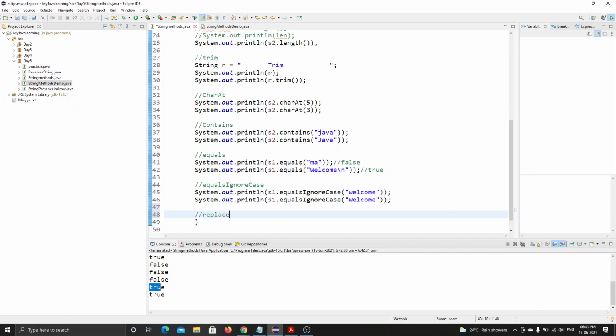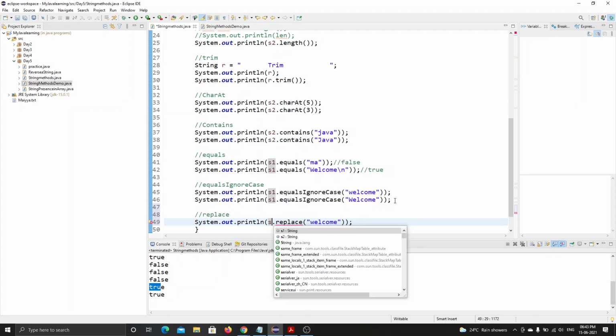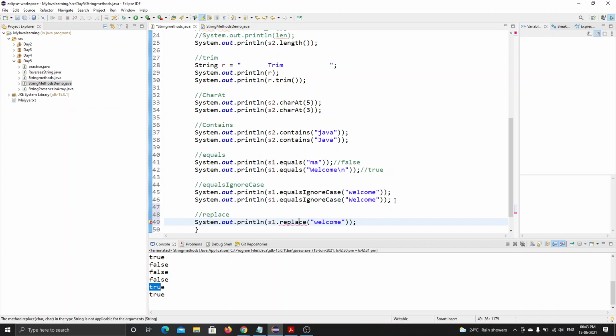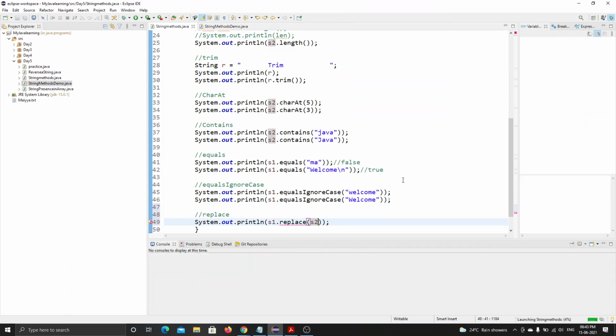replace. I want to replace S1 with S2. Okay, let's see what it means.